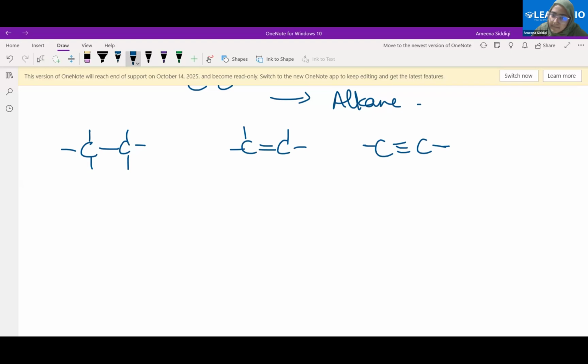No, ma'am. Actually, why is it called saturated and unsaturated? Because there are more or less bonds between the two carbons. Fine. But when it is 1 bond, it is called saturated. Saturated means full, right? Yeah.